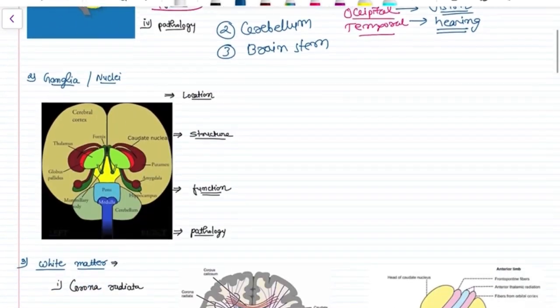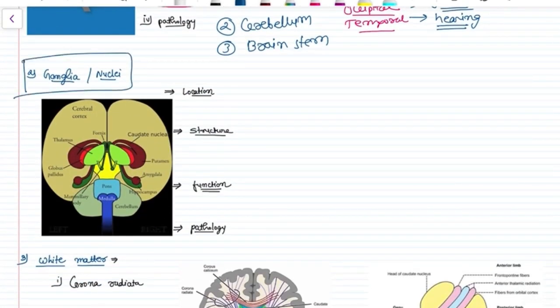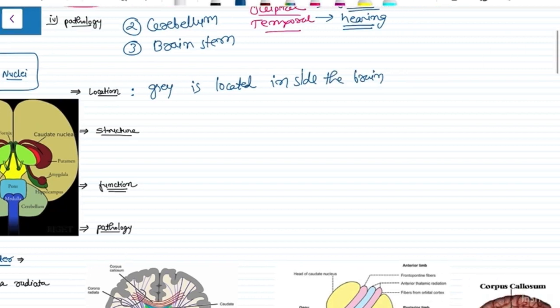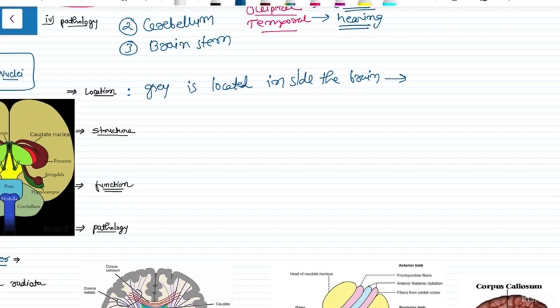Okay, what do you mean by ganglia? Second is ganglia. Ganglia and nuclei are similar, but the main difference is about the location. When gray matter is located inside the brain, it is called nuclei, and when this gray matter is located outside the brain, it is called ganglia.